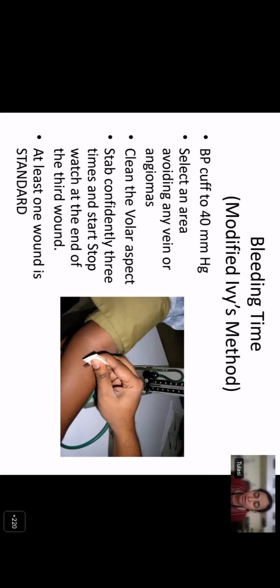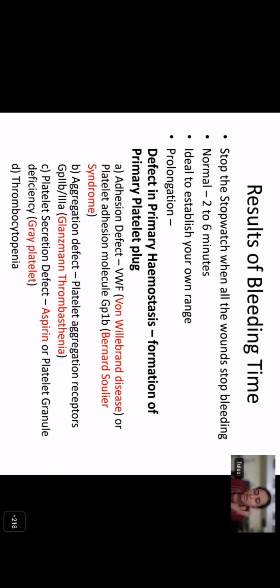You need to tie a BP cuff and maintain the BP at 40 millimeters of mercury throughout the procedure. Select an area on the volar aspect of the forearm, clean it, and stab confidently. It is a stab wound, not a prick wound, and you need to stab 3 times. Why 3 times? Because you assume that at least one of the wounds will be a standard skin wound as per the reference specification. We stop the stopwatch when all the wounds have stopped bleeding. The normal reference range for bleeding time in our lab is 2 to 6 minutes, but you might have to establish your own reference range.